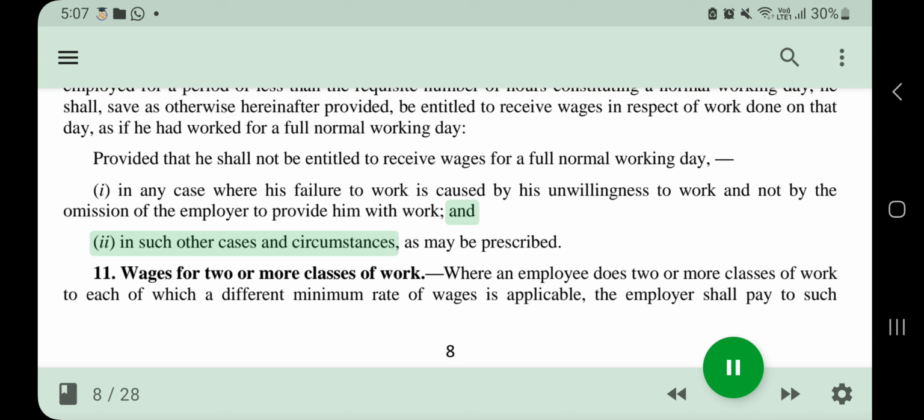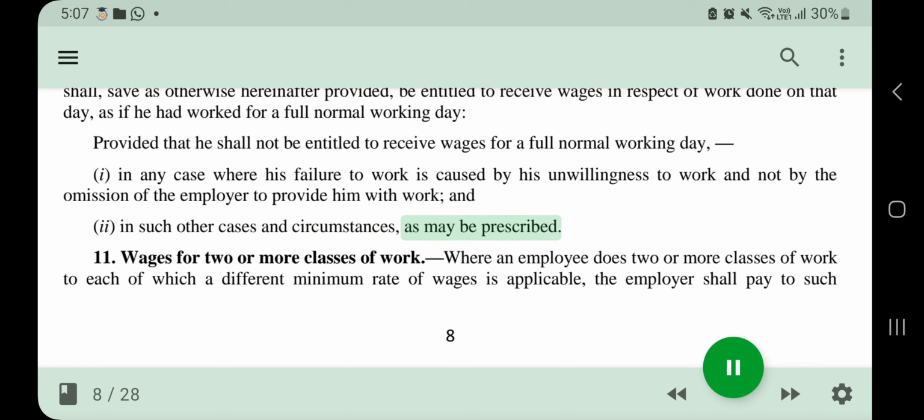And in such other cases and circumstances as may be prescribed.